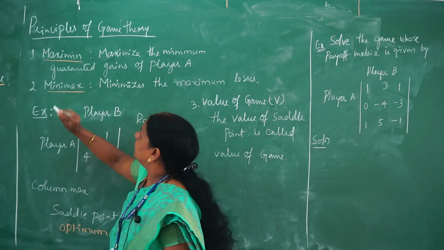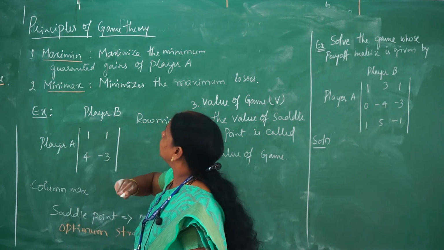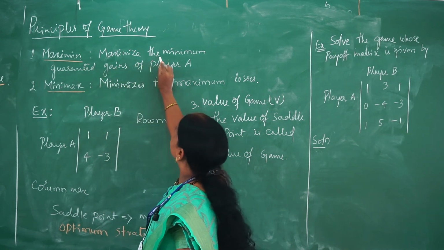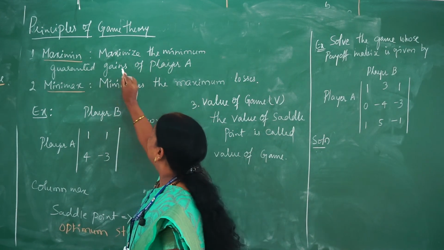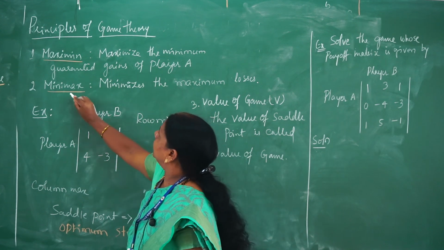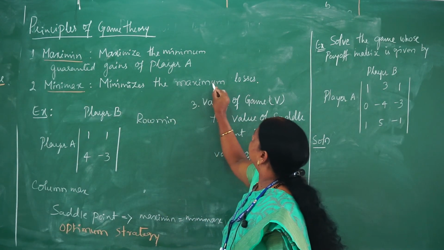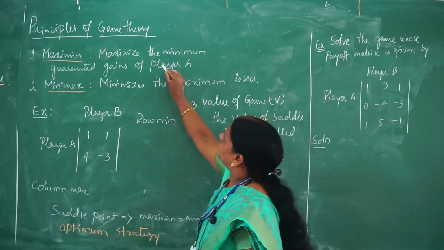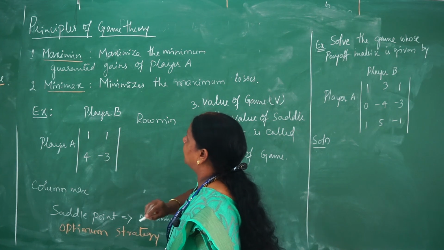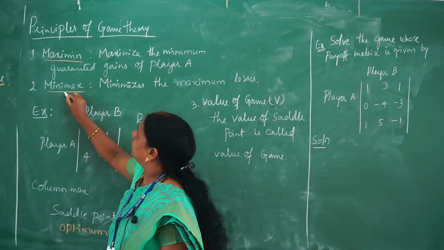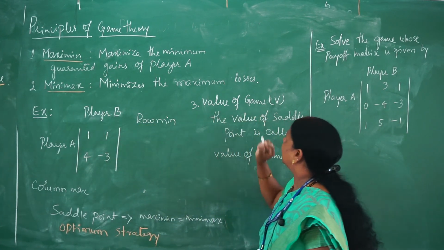Principles of game theory: maximin and minimax. In the maximin, maximize the minimum guaranteed gain of player A. In minimax, minimize the maximum losses. So that we will discuss with a small example. Along with these maximin and minimax, we need to find out the value of a game.